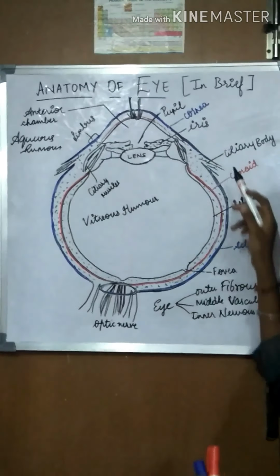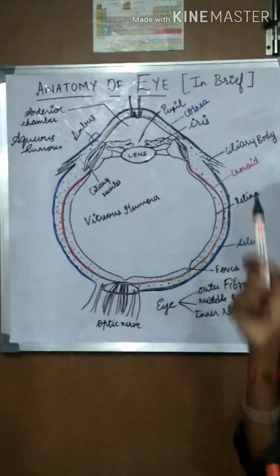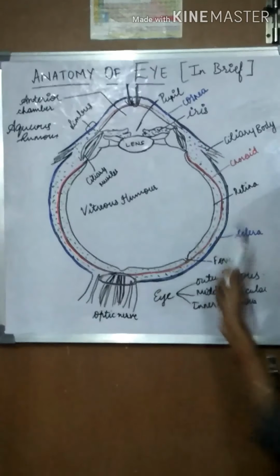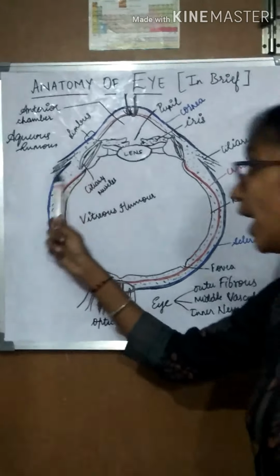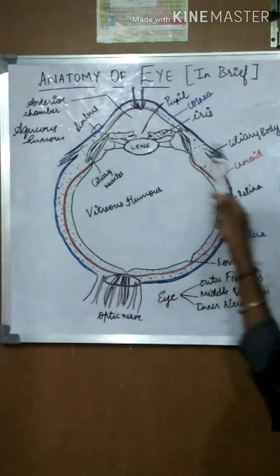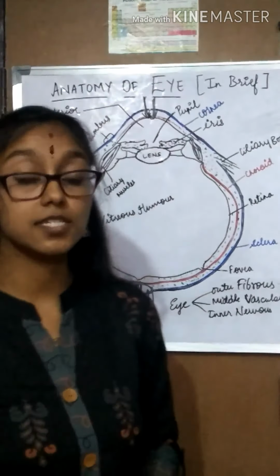The thickest part, the ciliary body, is present on either side, and it arises from the anterior margin of the retina on either side. It is made up of ciliary muscles and ciliary processes.